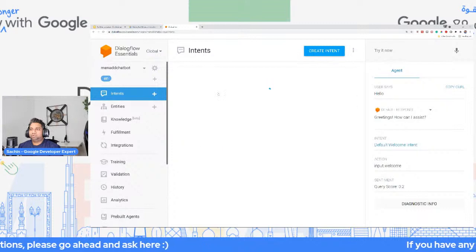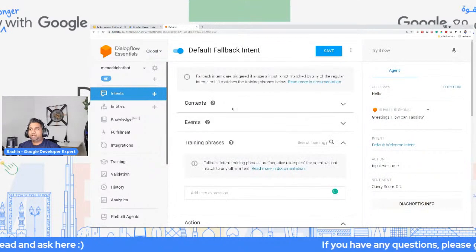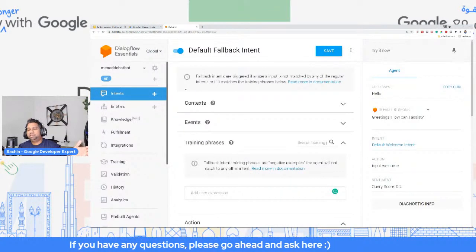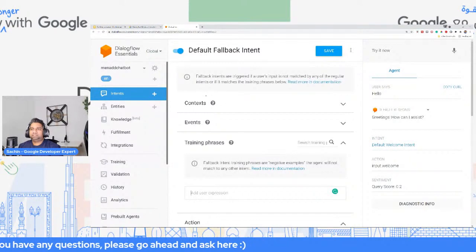So what is the default fallback intent? The default fallback intent is triggered when a user's input is not matched by any of the intents that you have designed in your agent. So what does that basically mean?